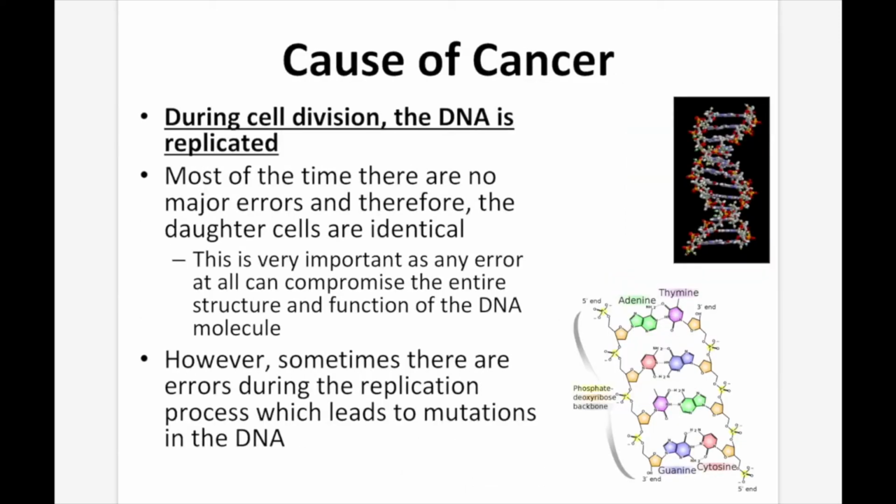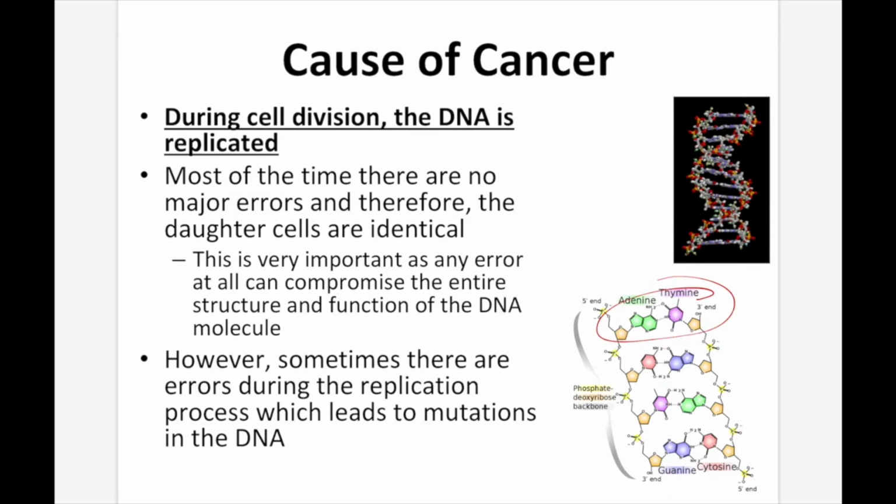Causes of cancer. During cell division, the DNA is replicated. Most of the time, there are no major errors, and therefore the daughter cells are identical. And this is pretty amazing, since it's billions and billions of these base pairs, that's what these guys are here, that need to be copied in order for DNA replication to occur. And really, you don't want any errors, and most of the time, the errors are insignificant, but sometimes the errors can lead to things like cancer.